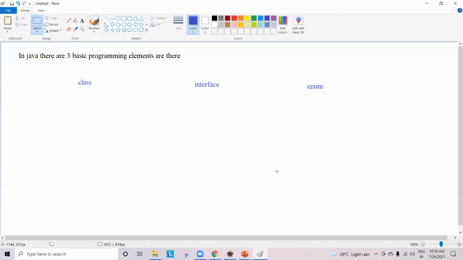Without knowing the terminologies, we will not be able to understand what I am saying. So I strongly advise you, please remember the terminologies I'm saying. So right now, how many basic programming elements are there in Java? Respond. How many? 3. What are those? Class, interface, and enum. What is that class, interface, enum? We'll be discussing that. Don't worry.